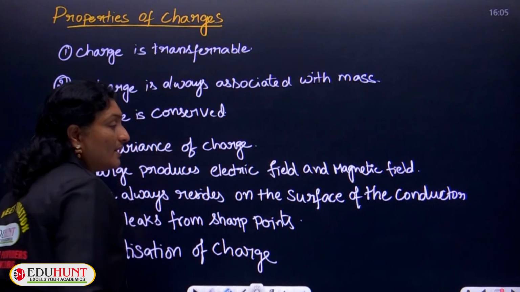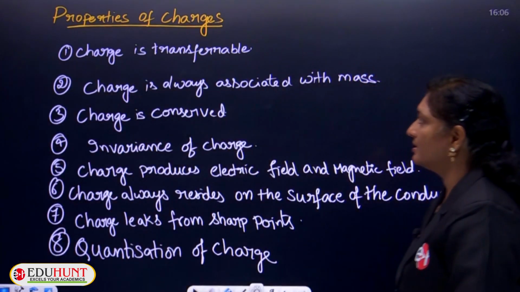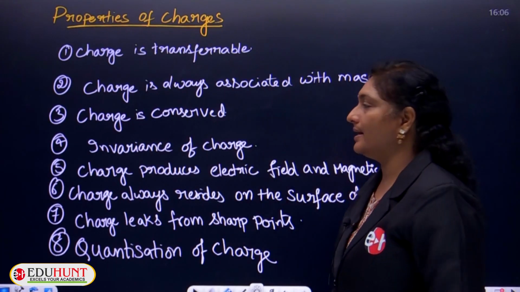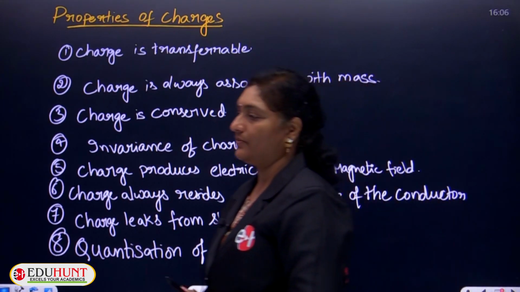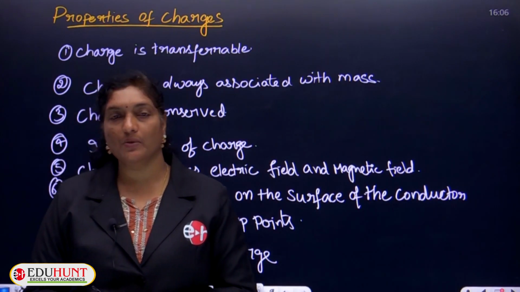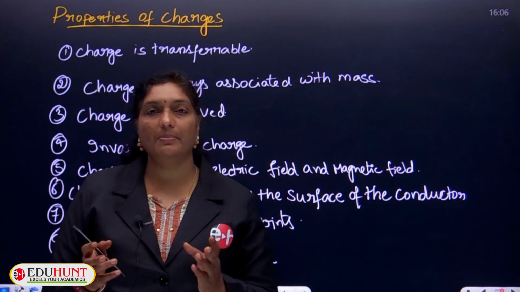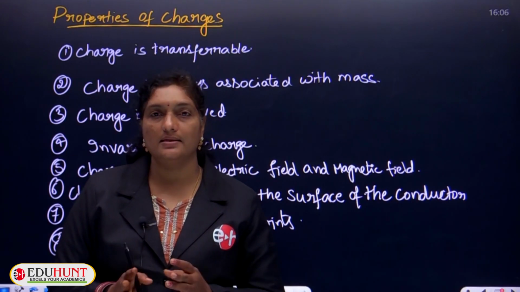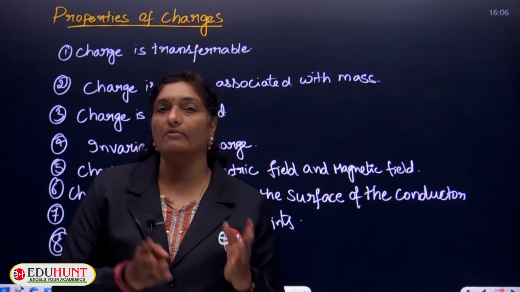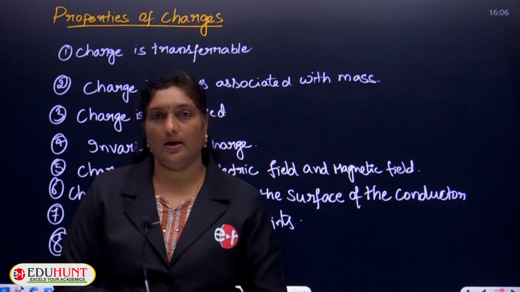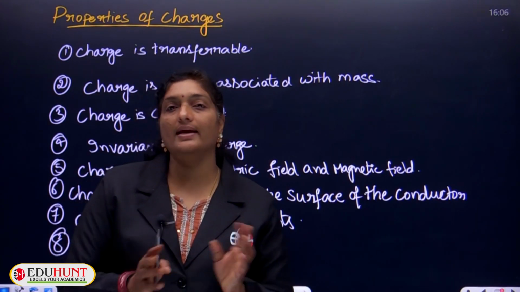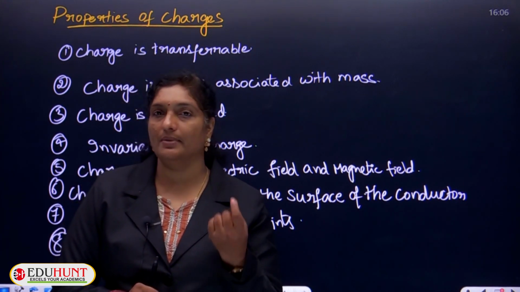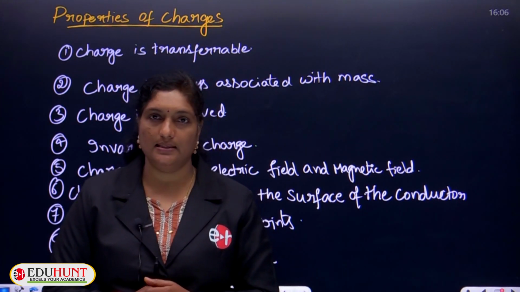So, these are the important properties associated with charge, children. So, let us discuss in detail one after the other. First property is related. Charge is transferable. As we have discussed earlier, when one body is rubbed with another body, what happens? There is a tendency that the electrons move from one body to the another body. So, whenever electrons transfer from one body to another body, these electrons are nothing but negatively charged particles.